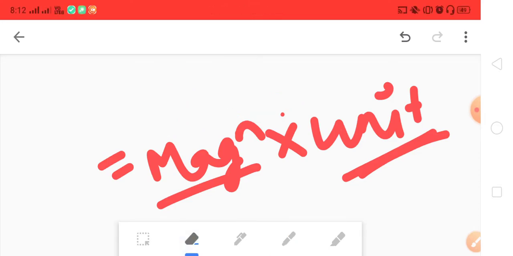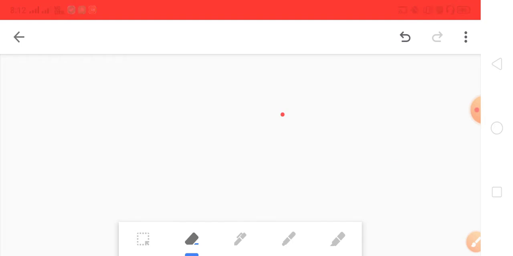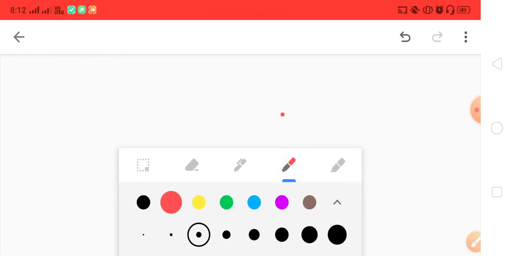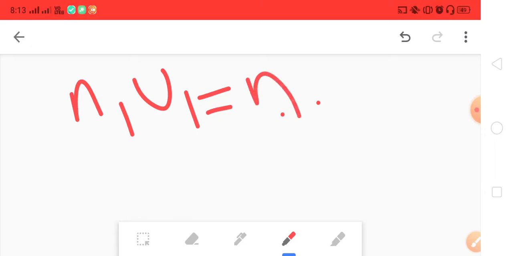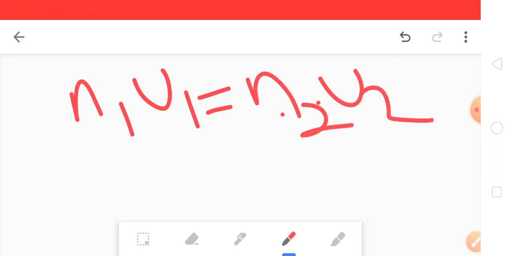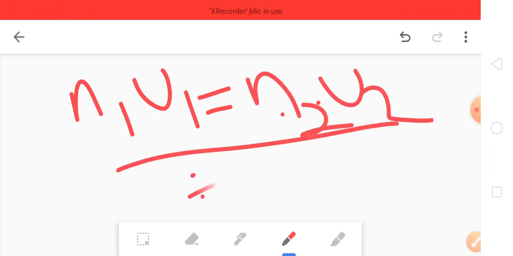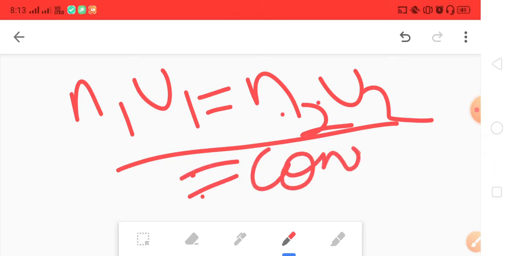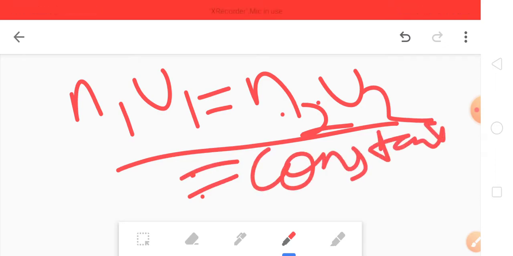Another formula is also there: n1 u1 equals n2 u2, and this is equal to a constant.